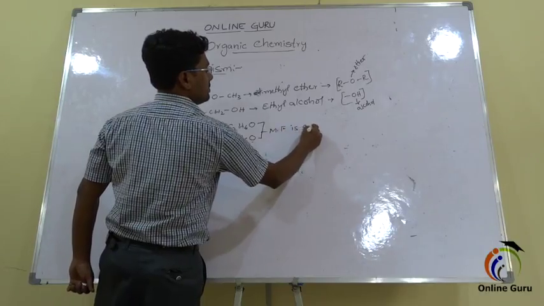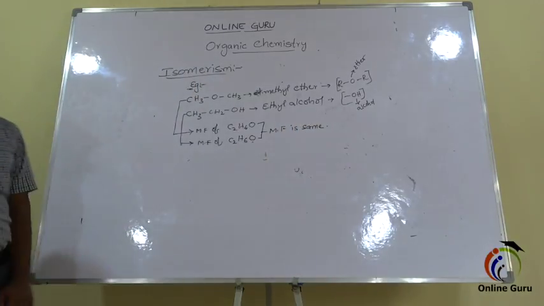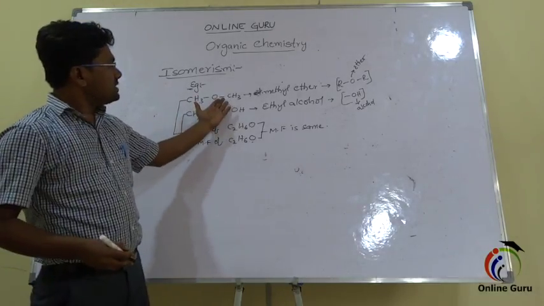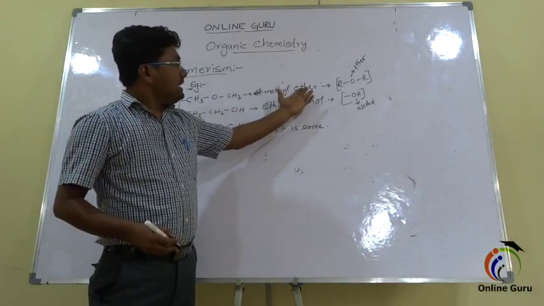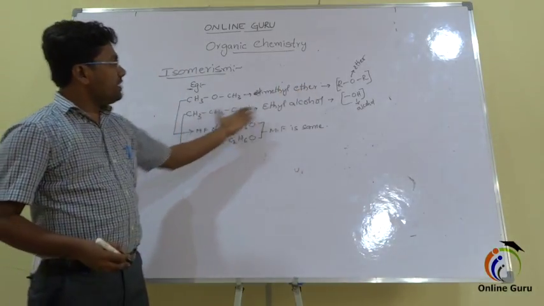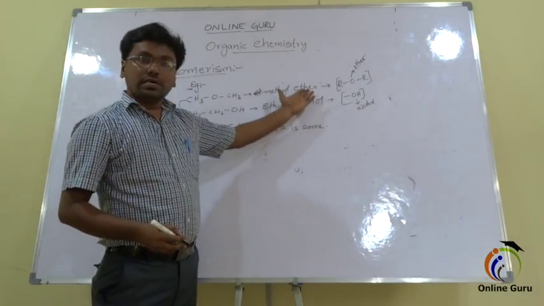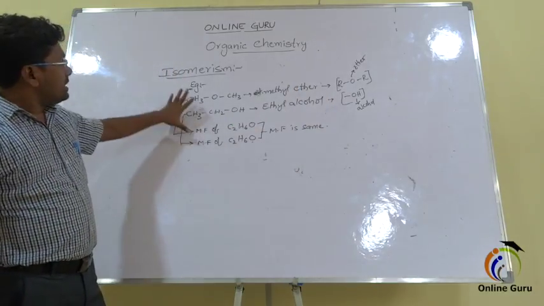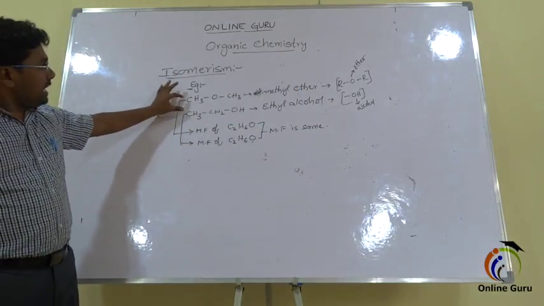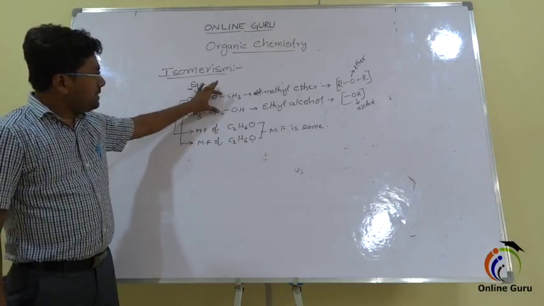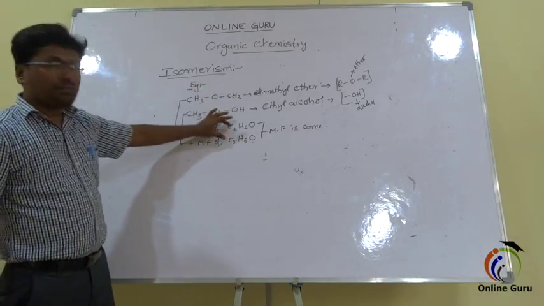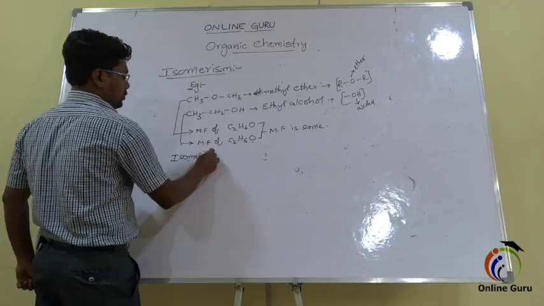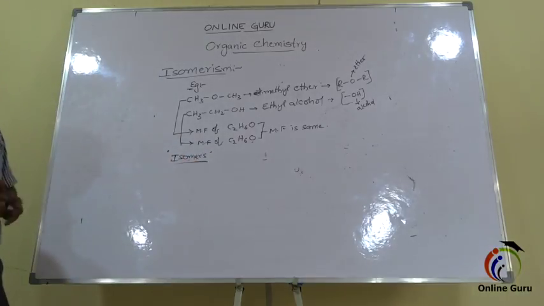Molecular formula is the same, but these two compounds can express different properties. Why? Because the first compound has an ether functional group and the second compound has an alcohol functional group. The ether compound's properties are different from the alcohol compound's properties. So two compounds have the same formula, but their properties are different. These two compounds are called isomers, and this phenomenon is called isomerism.